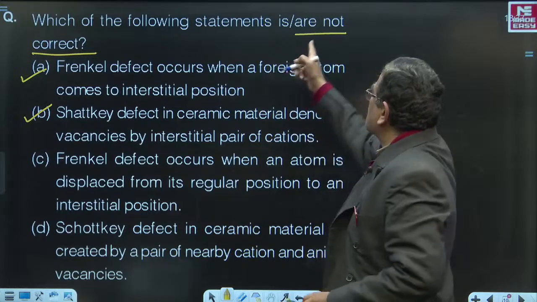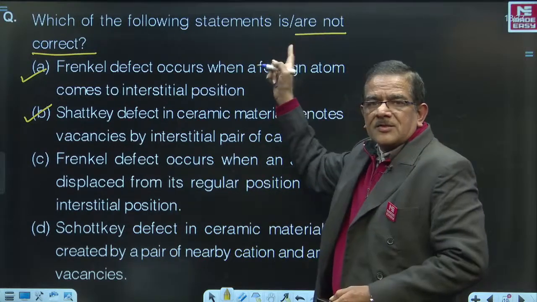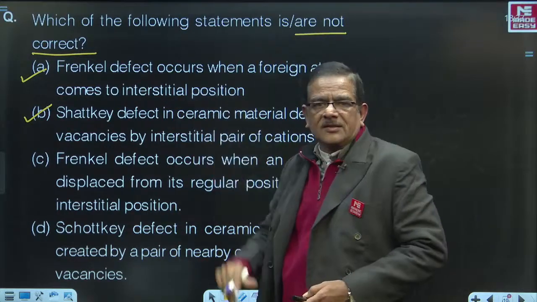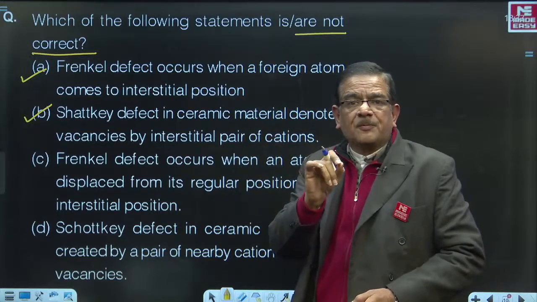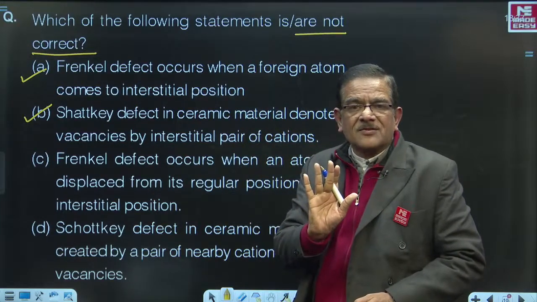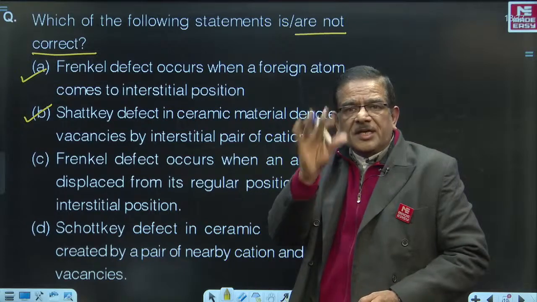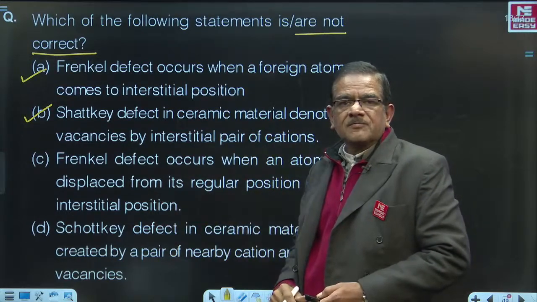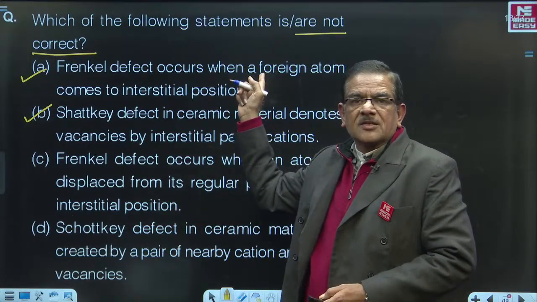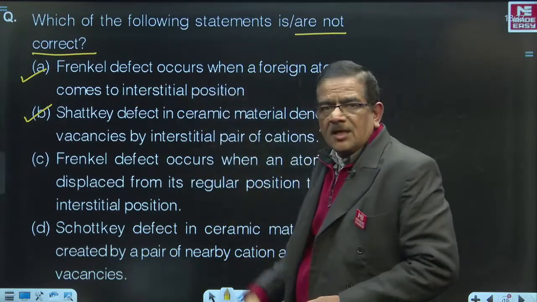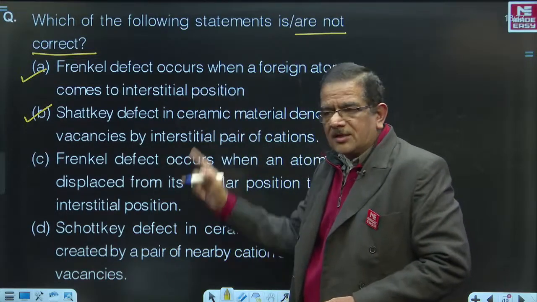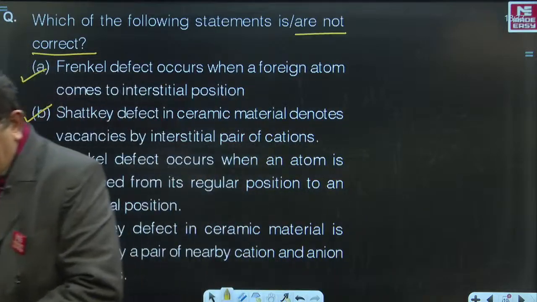But you are asked to select the incorrect statements. That is the reason why A and B are selected. Right? So don't get confused, friends. This type of questions are very much possible in every competitive examination. Right? Normally you will be ticking correct statements. But he is not asking the correct statements. He is asking you incorrect statements. Hence, A and B are the incorrect statements you are asked to select. That is why answers A and B are correct.